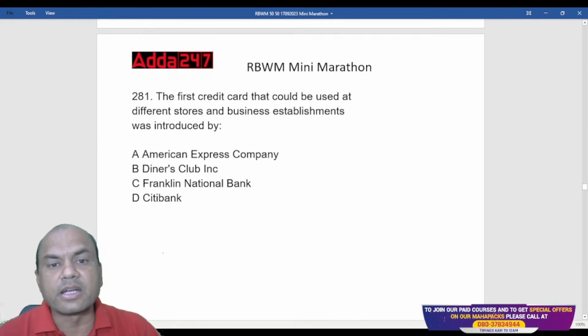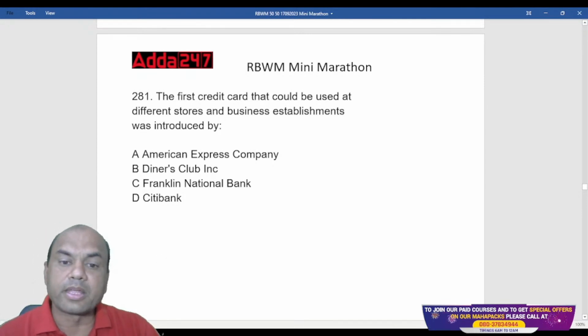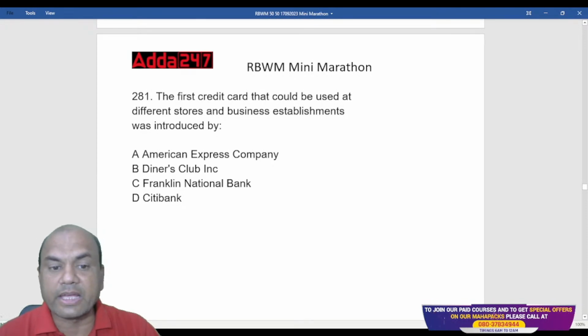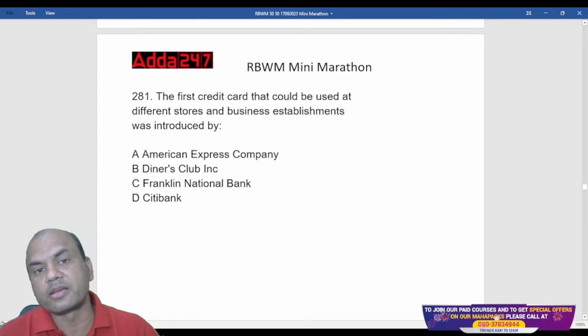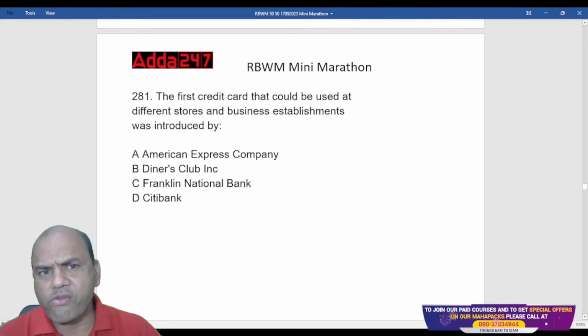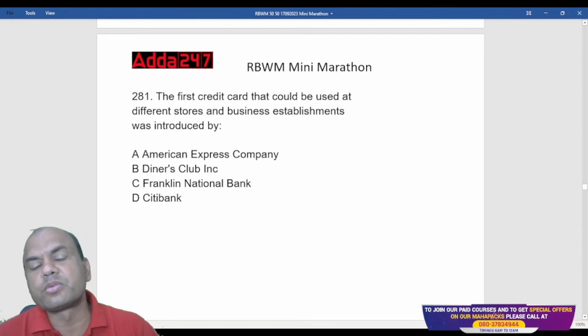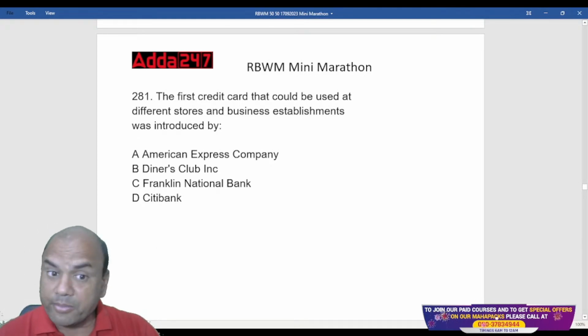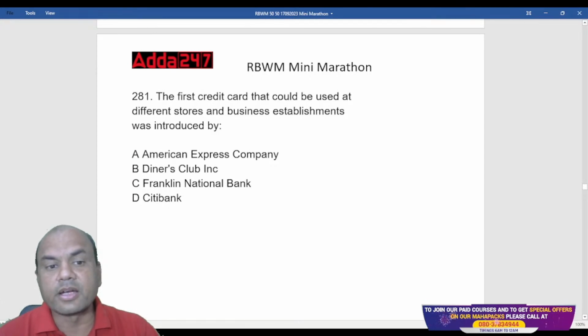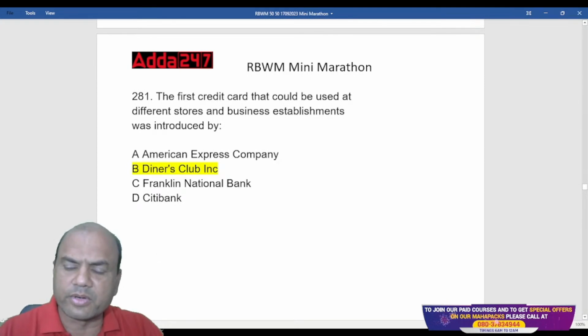The first credit card that could be used at different stores and business establishments was introduced by American Express Company, Diners Club, Franklin National Bank, and Citibank. Even in India, when the credit card came, the first credit card was issued by whom? In India also, same company. This credit card was issued by Diners Club. Okay, Diners Club brought in the first credit card. Now it is gone. Now all the big companies have taken it over.